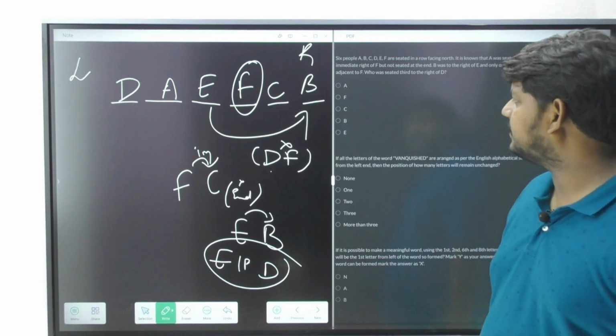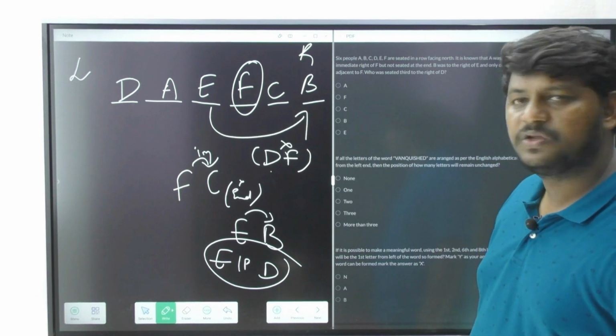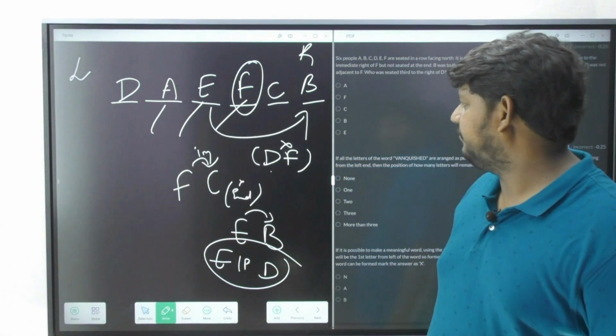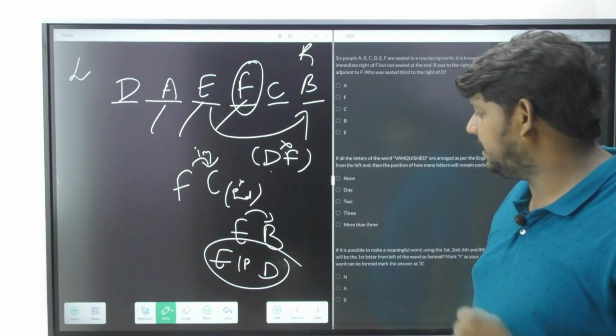So now what is the question saying? Who was seated third to the right of D? Very easy. 1, 2, 3. That's F. F is your answer. That's in option number 2.